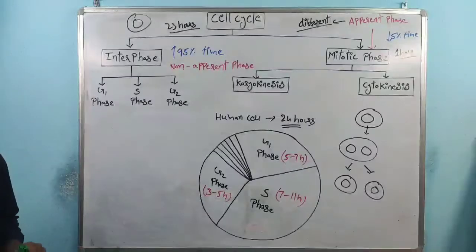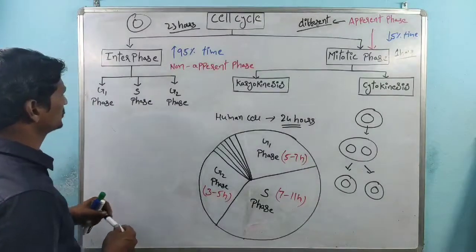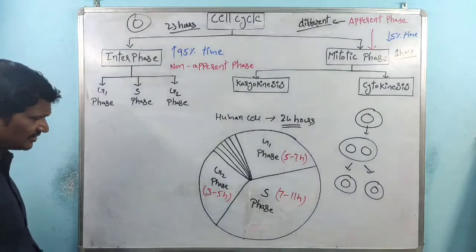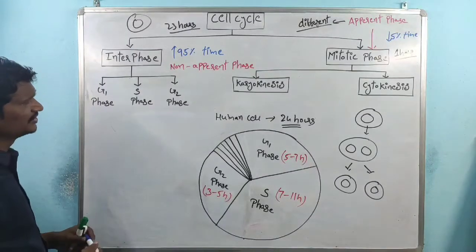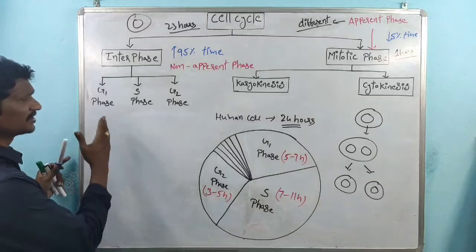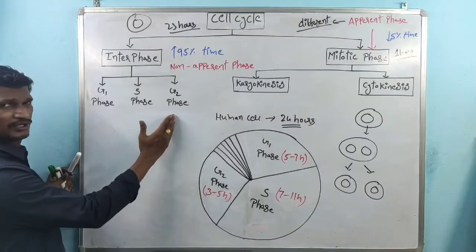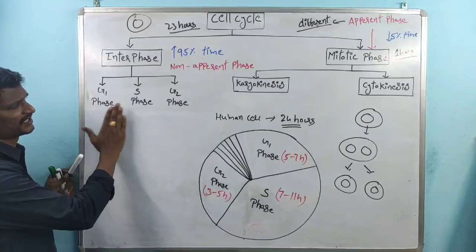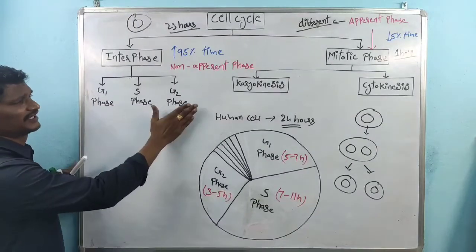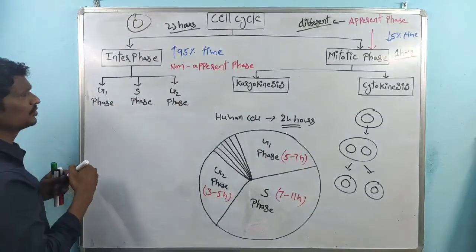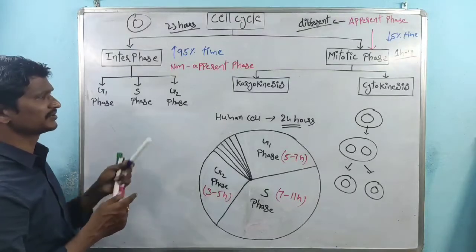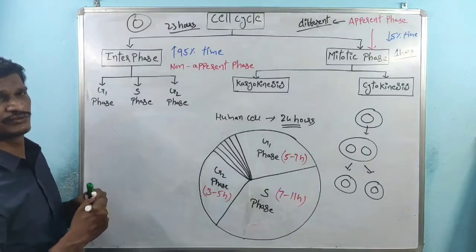Within interphase, again 3 phases are there: G1 phase, S phase, and the G2 phase. These three stages occur in order. First is always the G1 phase, next is always the S phase, next is always the G2 phase.